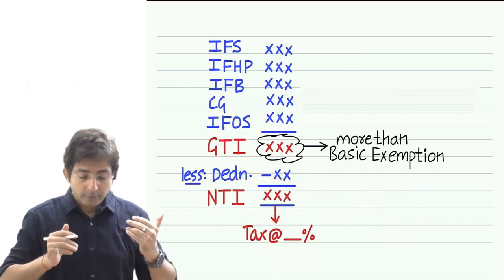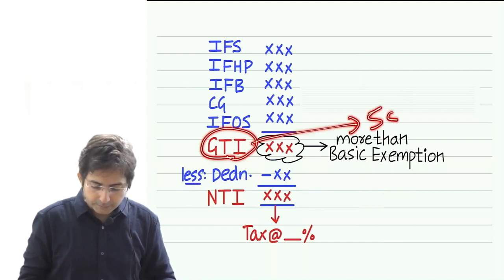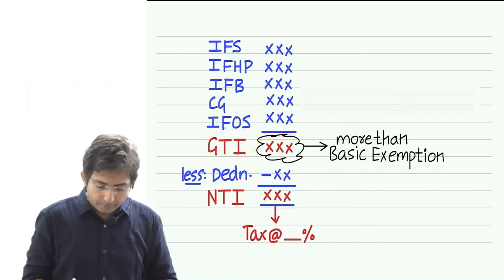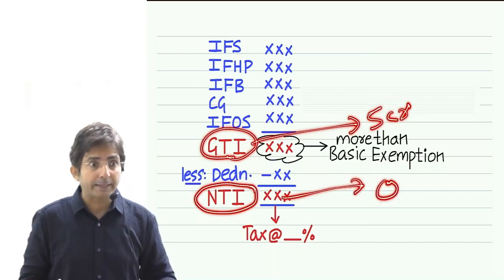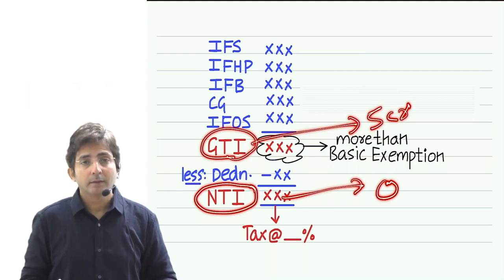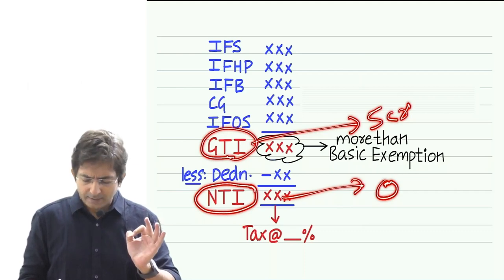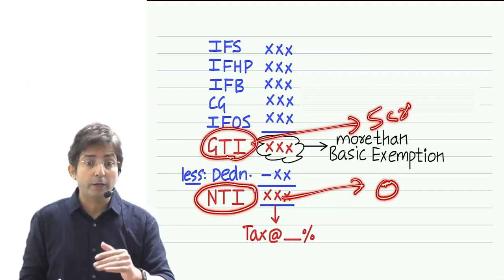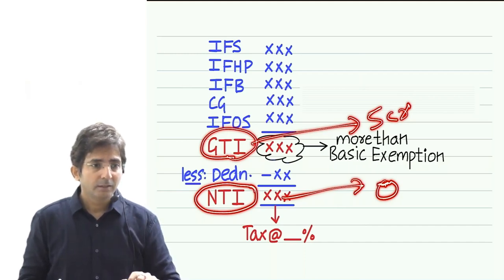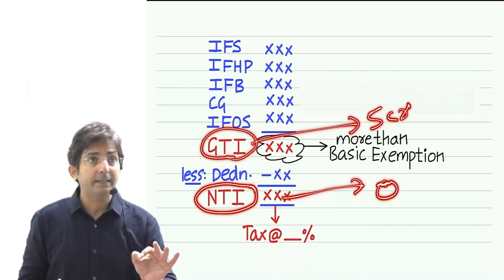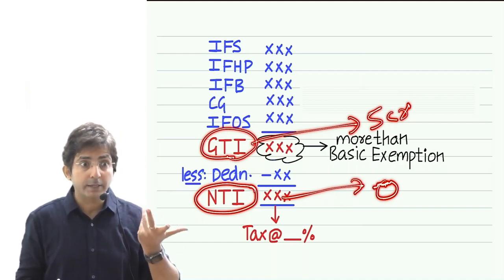Chapter 6A. Imagine a person's gross total income was actually 5 crore, but when it came to net taxable income, it became 0. It happens many times. How? After gross total income, what is there? Deduction under Chapter 6A. Now, under Chapter 6A, sometimes you get huge deductions. Don't think about 80C, 80D. If you think about those CA Inter sections, you will not get convinced. How come 5 crores of deduction?